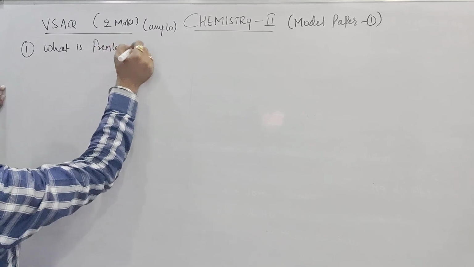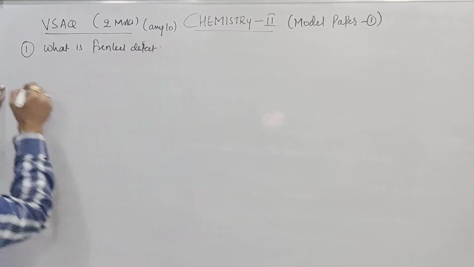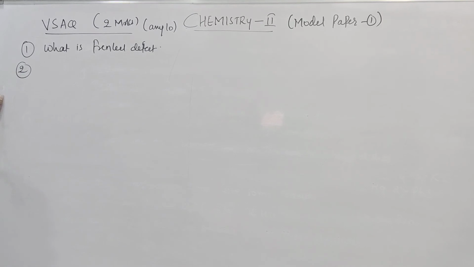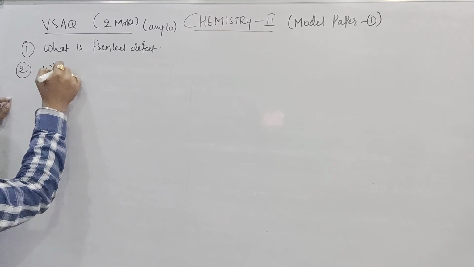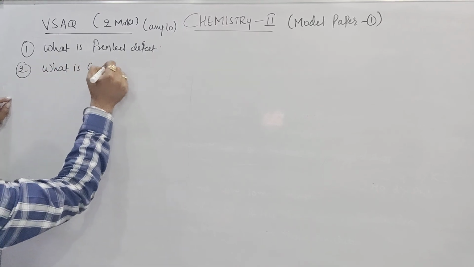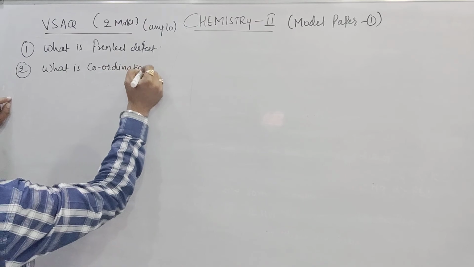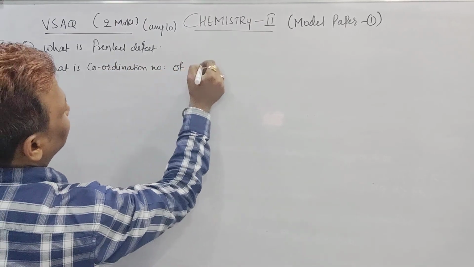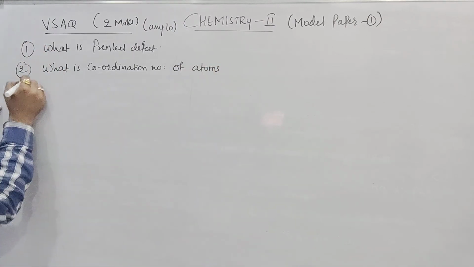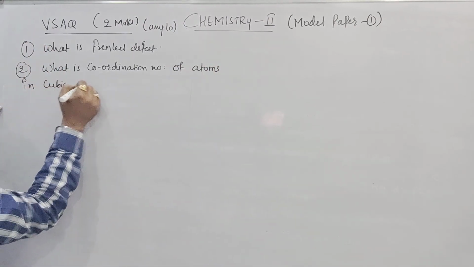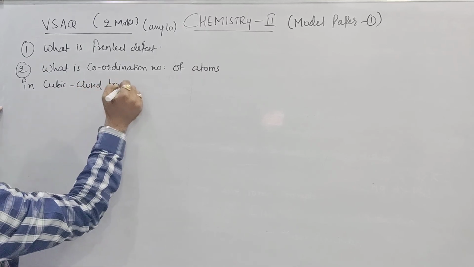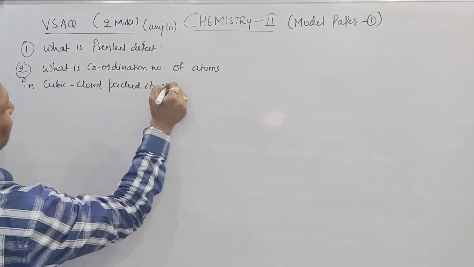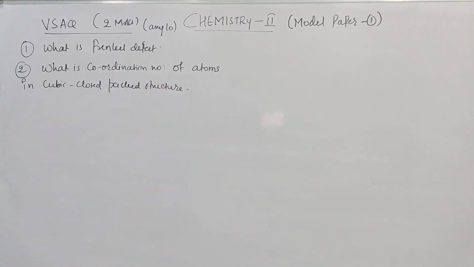What is Frankel defect? Very good, beta. Second VSAQ: What is the coordination number of an atom in the cubic close packed structure? Beta, what is the coordination number of atoms in cubic close packed structures? In cubic close packed structure, what is the coordination number of the atom? The third one, very important, beta.